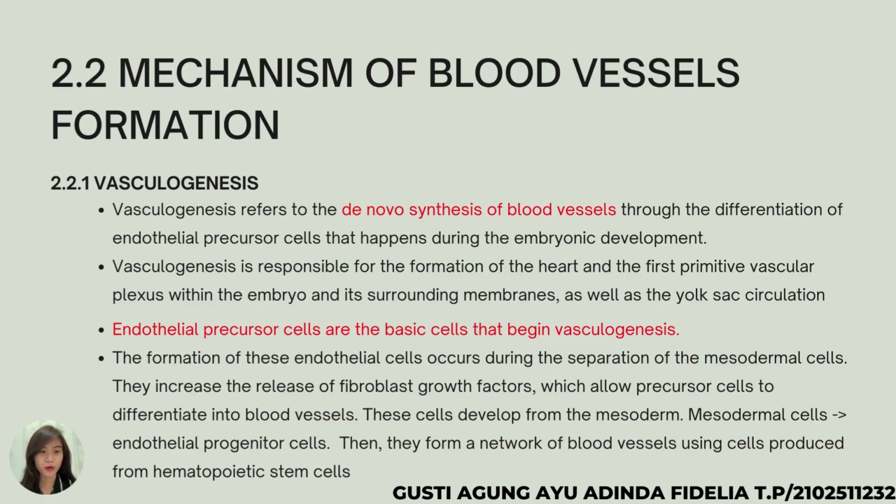And the important point is that endothelial precursor cells are the basic cells that begin vasculogenesis. The formation of these endothelial cells occurs during the separation of the mesodermal cells. They increase the release of fibroblast growth factors, which allows precursor cells to differentiate into blood vessels. The cells develop from the mesoderm, and mesodermal cells eventually develop into endothelial progenitor cells.